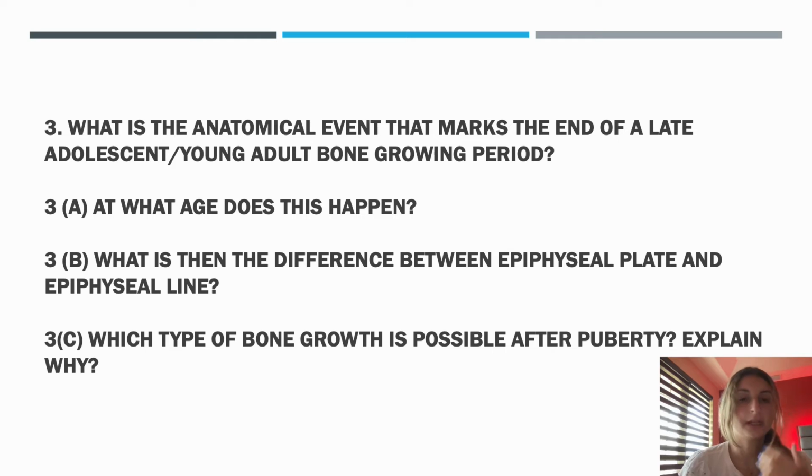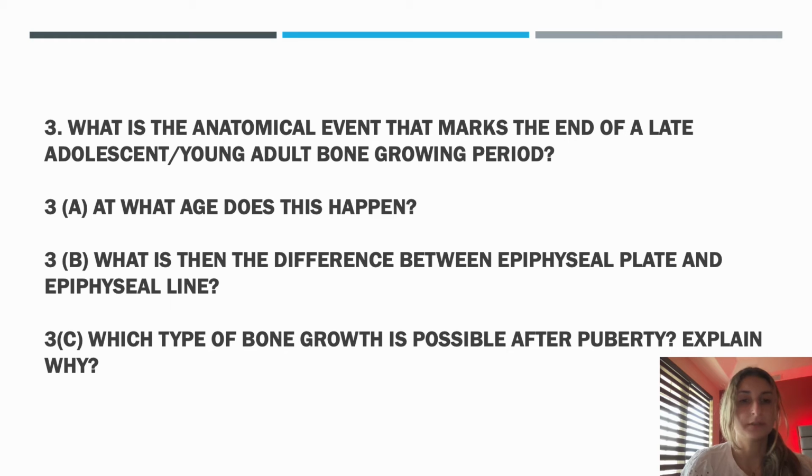What is the difference between epiphyseal plate and the epiphyseal line? Epiphyseal plate is a layer of hyaline cartilage present in growing bone, while epiphyseal line is the osseous tissue that replaces the epiphyseal plate in an adult.